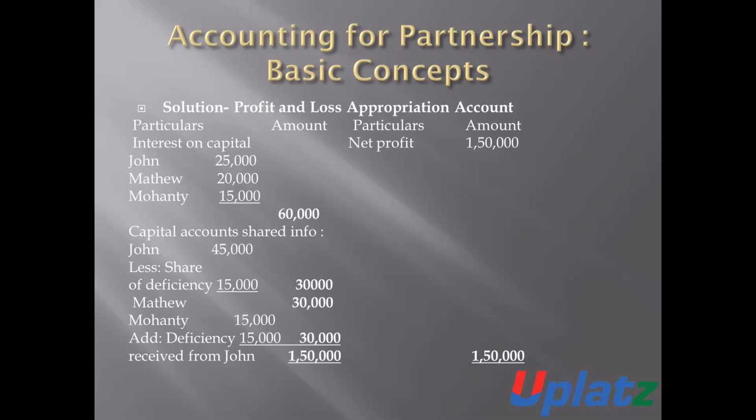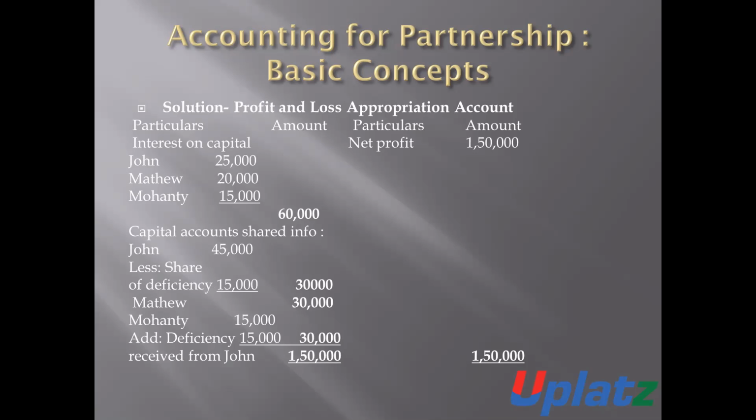The capital account shared info: John 45,000 less share of deficiency 15,000. Morthe will receive 15,000 and the guarantee is given by John. So as per the ratio, he will receive only 15,000. So the 15,000 will be sacrificed by John.